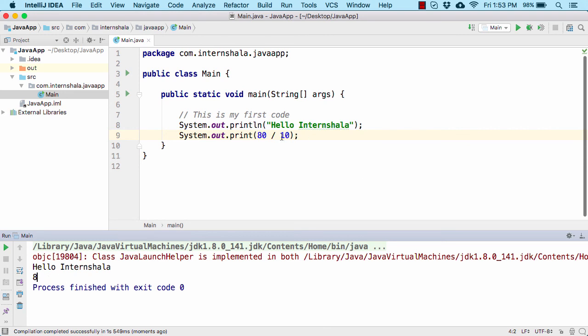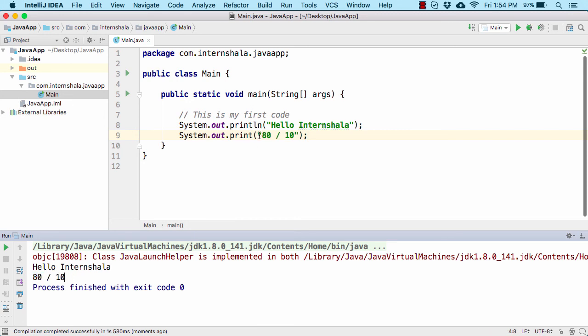So you can perform addition, multiplication and division. Now suppose you want to print 80 divided by 10 in the output. You don't want Java to interpret it as a mathematical equation. So for that, again use the double quote open and then double quote closed. Whatever you write inside the double quote will be treated as text, similar to the Hello Internshala which is being treated as text. Let us now run it. And here we get 80 divided by 10 as text.